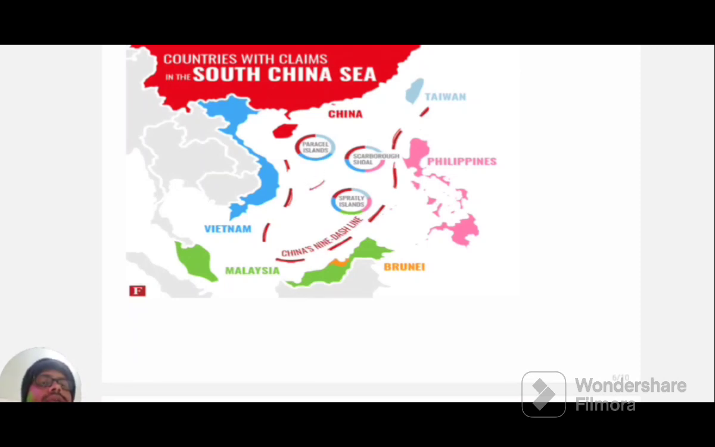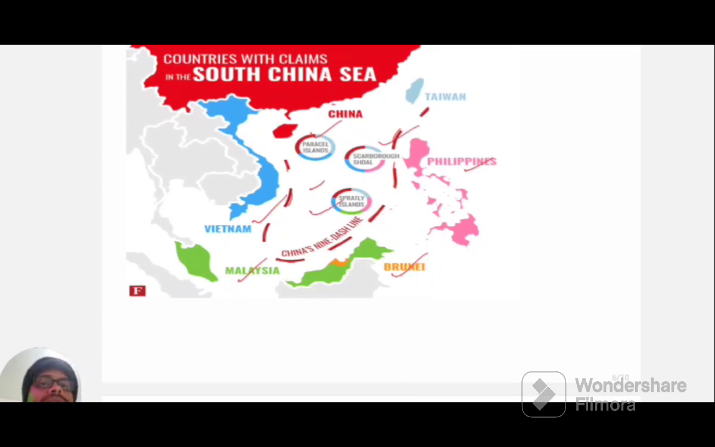Here, China has disputes with many of the nations, such as Vietnam, Malaysia, Indonesia, Brunei, as well as the Philippines. Various disputed regions here are the Paracel Islands, Scarborough Shoal, as well as the Spratly Islands. You should remember this.